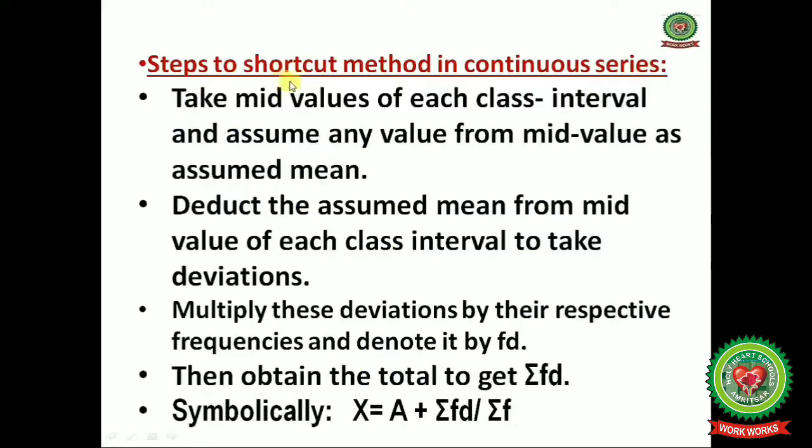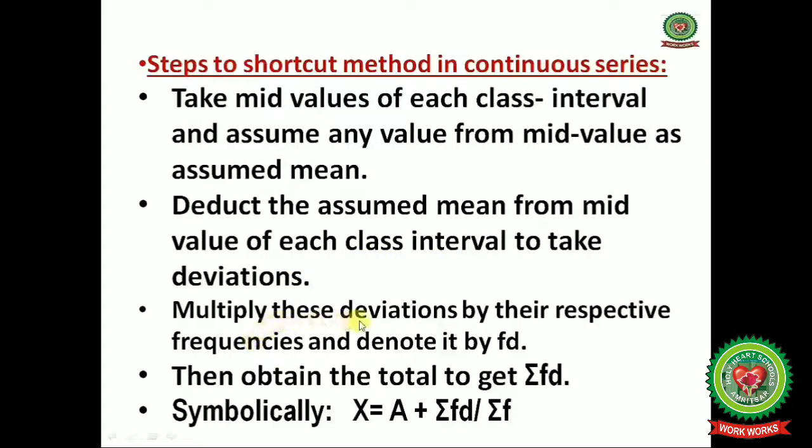Now next one is the steps for the shortcut method in continuous series. Take mid values of each class interval and assume any value from the mid values as the assumed mean. Second, deduct the assumed mean from the mid value of each class interval to take deviations.